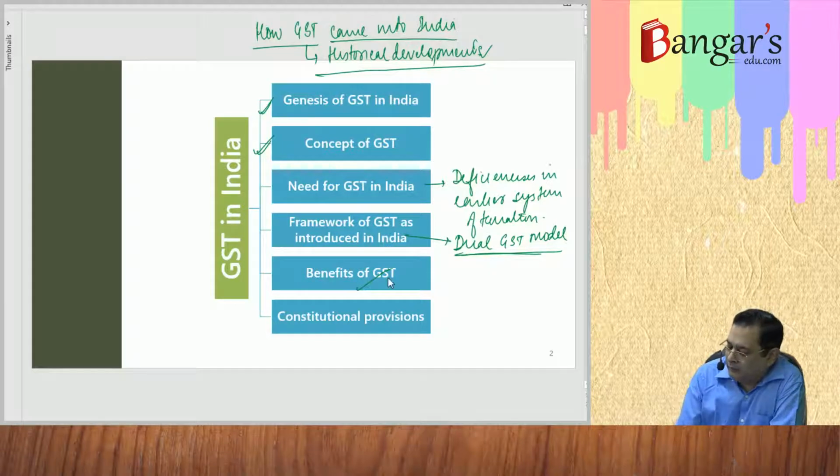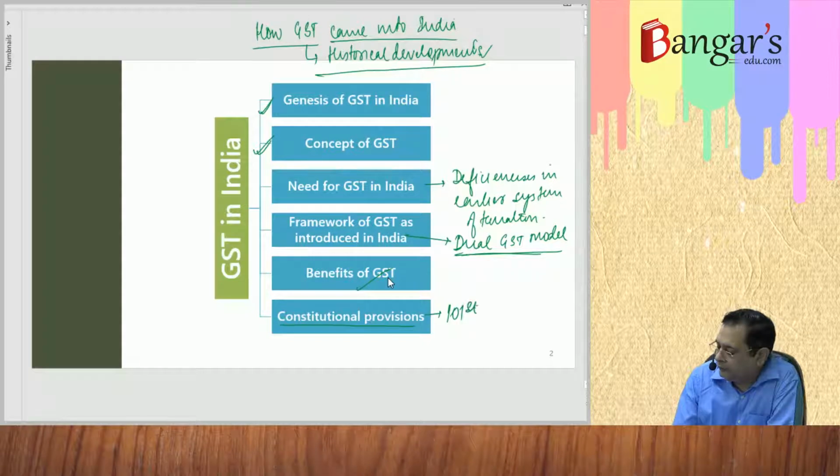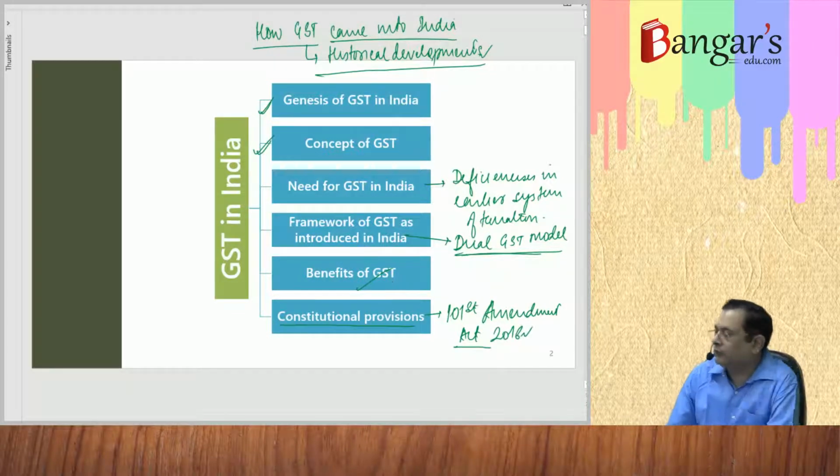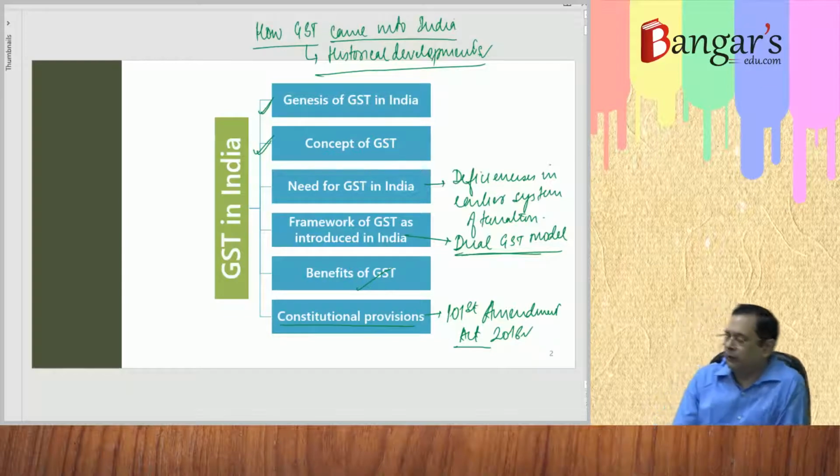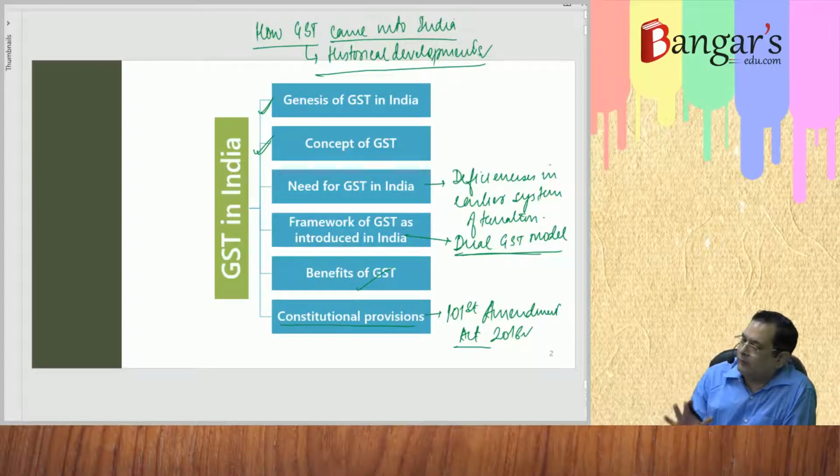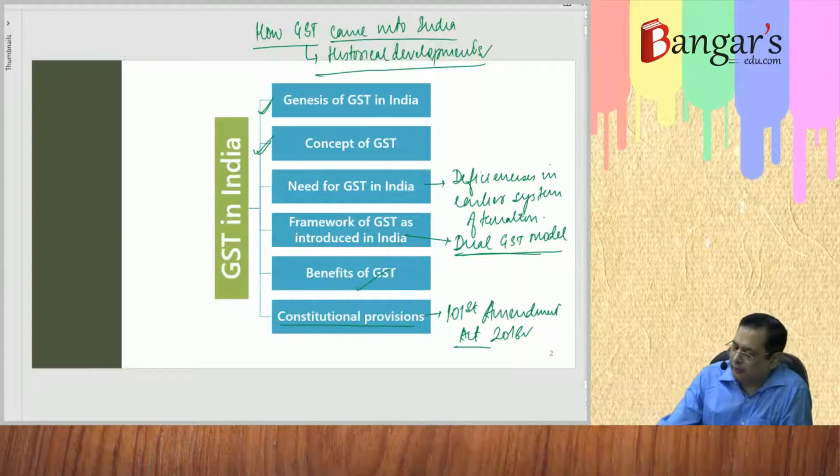And we will be discussing the constitutional provisions relating to GST, that is the Constitution 101st Amendment Act 2016, that led to the introduction of GST. So fundamentally, it's a theoretical chapter where we will be discussing how GST came into force, the concept of GST, the need of GST in India, the framework of GST as introduced in India, benefits and the constitutional provisions.